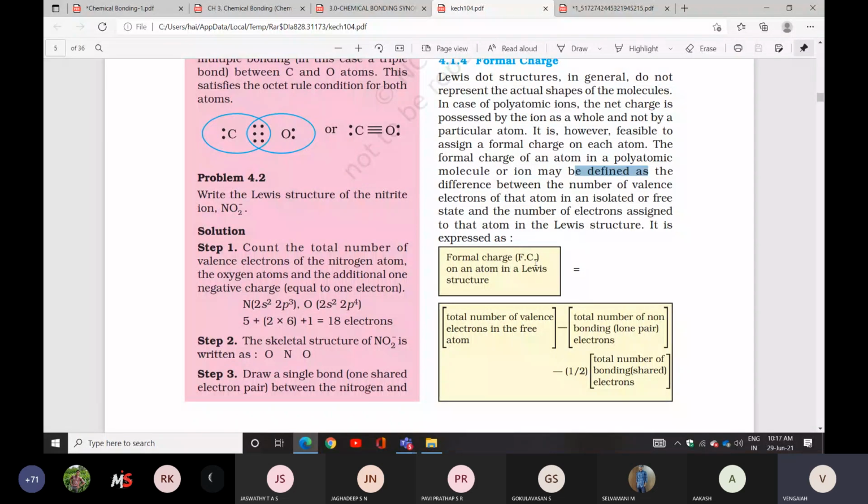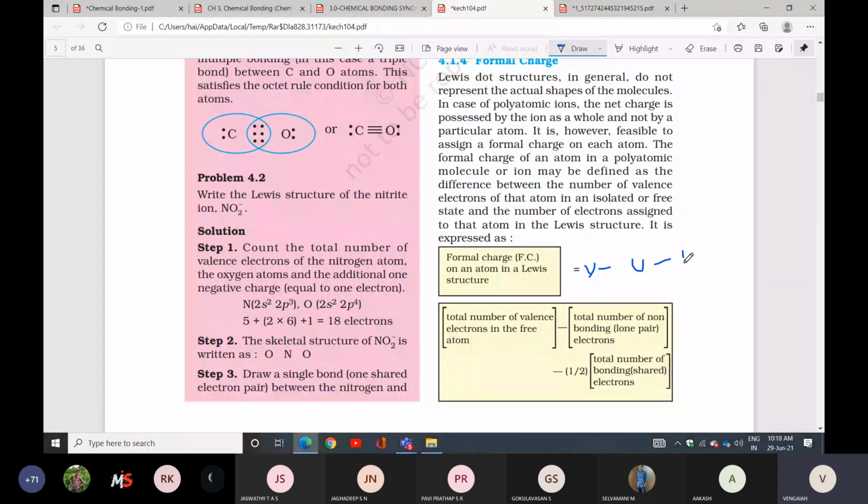So formal charge equals V minus U minus 1/2 times S, where V is the total number of valence electrons, U is the unshared electrons, and S is the shared electrons. Clear? This is the formula.